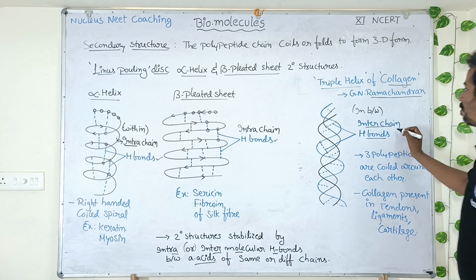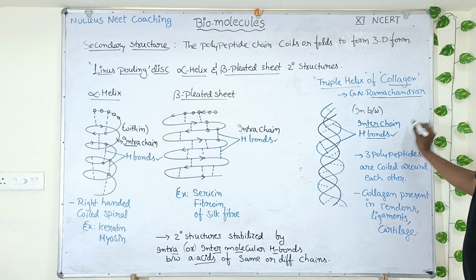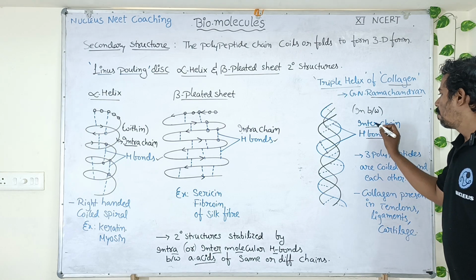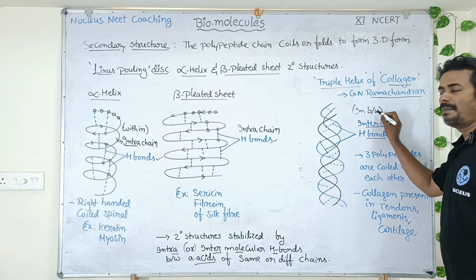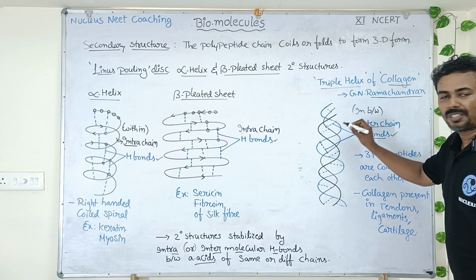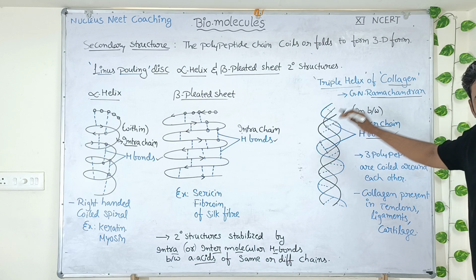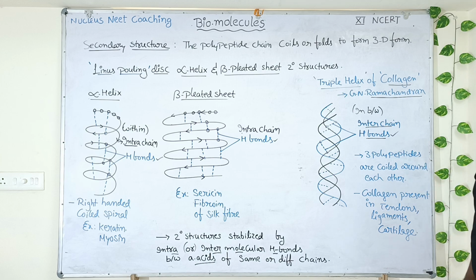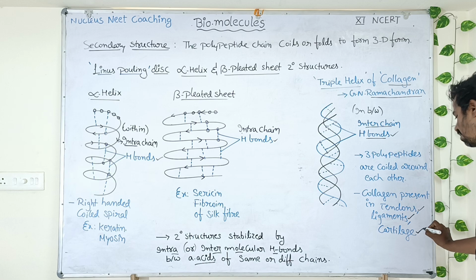That's why these hydrogen bonds are called interchain hydrogen bonds. What do you mean by inter? Inter means in between. In between the two different chains, between two different amino acids, hydrogen bonds are formed. Collagen protein is present in tendons, ligaments, and cartilage tissue of animals.